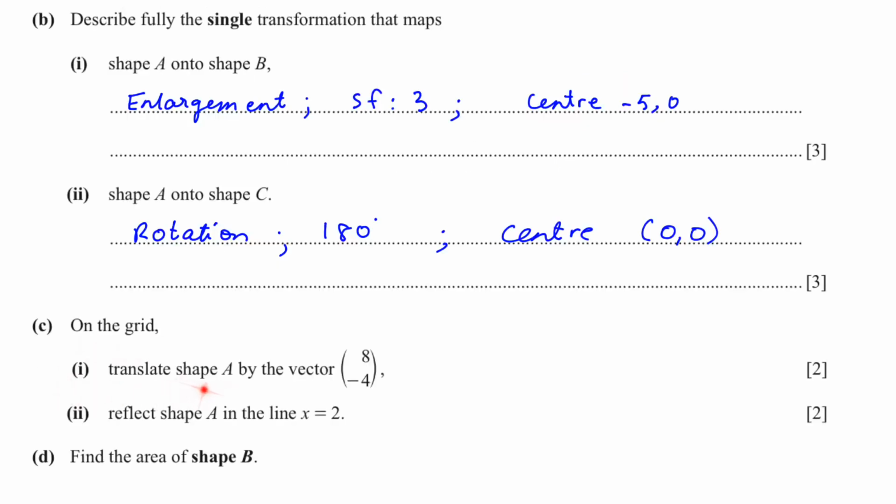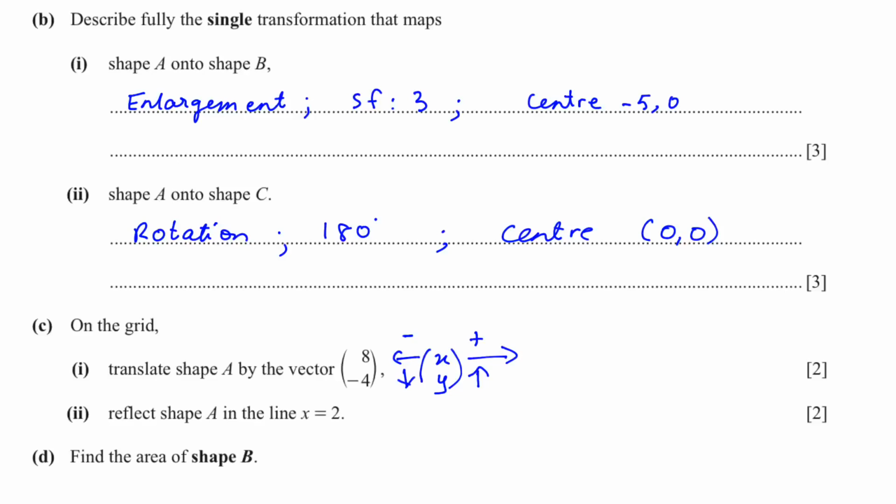On the grid, translate shape A by the vector 8, negative 4. The top number represents the x coordinate, how you're going to move the x, and the down number represents the y. If your x is positive, the coordinate will shift to the right, and if your y is positive, the coordinate will move upwards. If the coordinate is negative for x, it will move to the left, and for the y, it will move down.